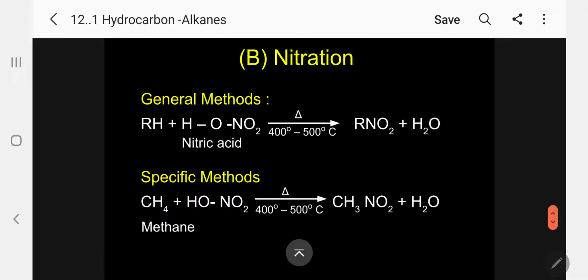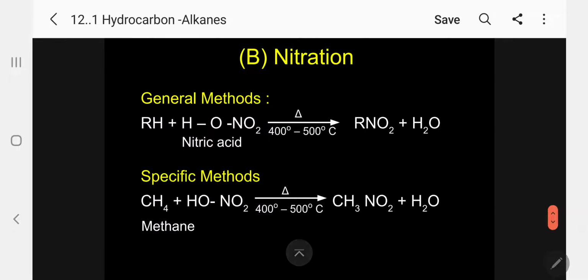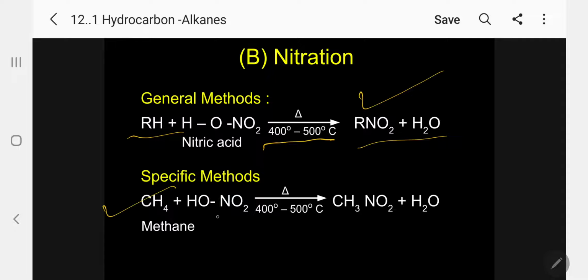Please follow. The most important is nitration under high temperature. Ordinary nitric acid will not react; if you simply add nitric acid and boil at room temperature, nothing happens. At 400 to 500 degrees, in the vapor phase, nitric acid reacts to give the corresponding nitro compound. Example: methane, nitric acid acts on that, giving nitromethane and water. This is an electrophilic substitution, an aliphatic electrophilic substitution.